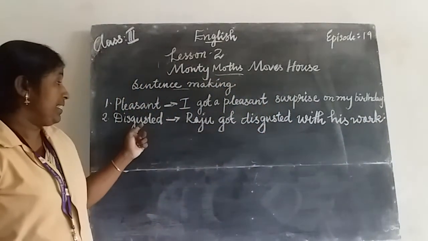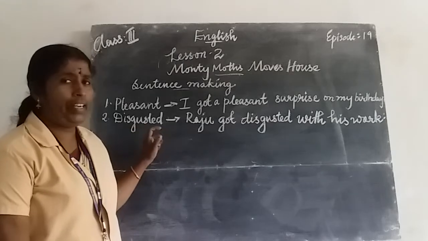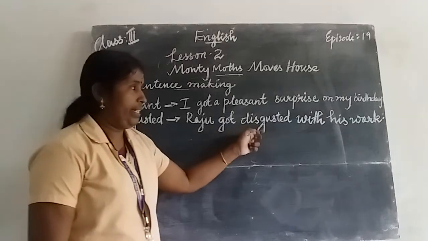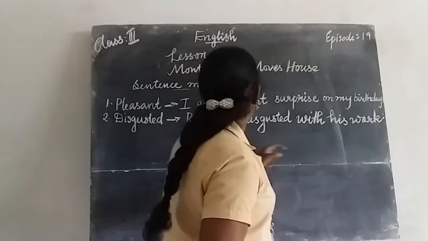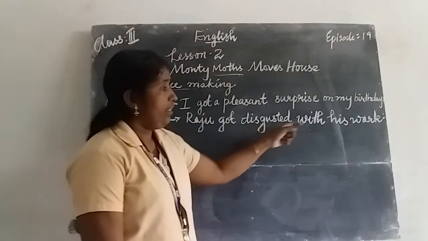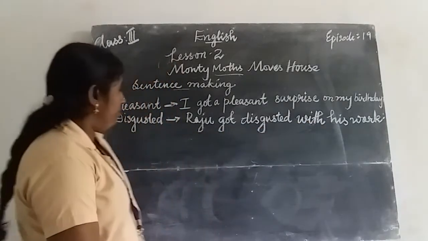Listen here. Disgusted means fed up. Raju got disgusted with his work.